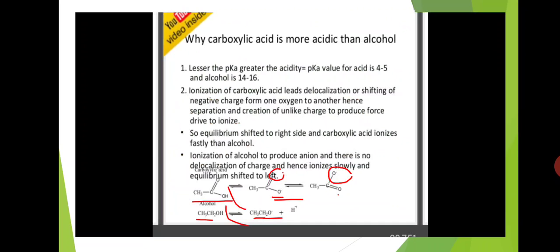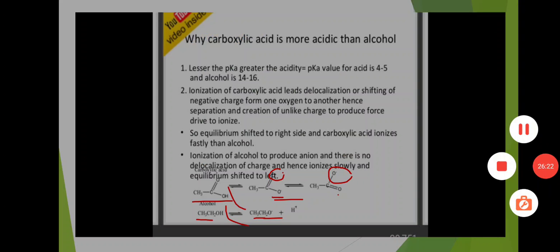So compared to alcohols, carboxylic acids easily lose H plus ion and form the carboxylate anion. Here the structures are also there as COO minus: the negative charge is present on one oxygen first, and in the next structure that negative charge is shifted to the other oxygen. But in alcohols, after losing hydrogen, an alkoxide anion is formed. So there is no shifting of negative charge and there are no resonance structures. So compared to alcohols, carboxylic acids are strong acids.